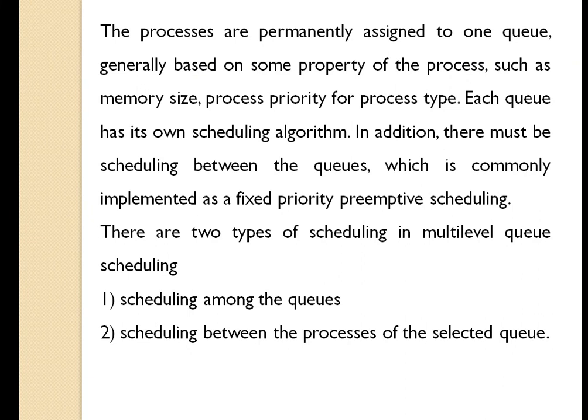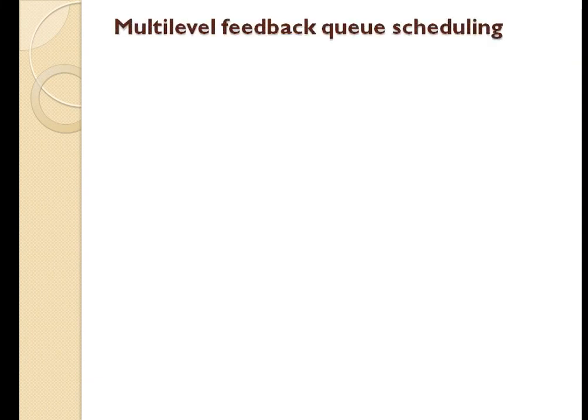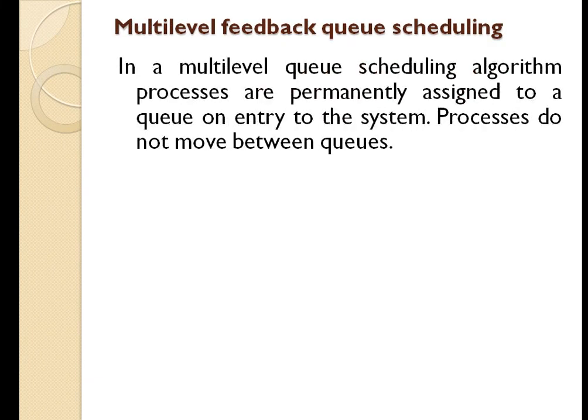So in this case, the different levels mean that the priority of each queue is different. Basically, in multi-level queue scheduling we have two types of scheduling: scheduling among the queues, and scheduling between the processes of the selected queues. Next, the last type of scheduling algorithm: multi-level feedback queue scheduling.